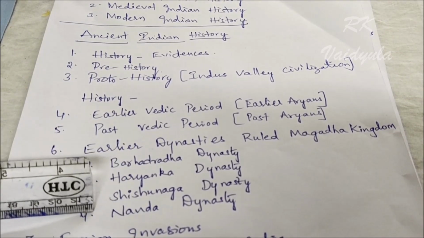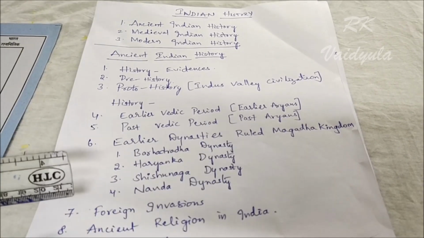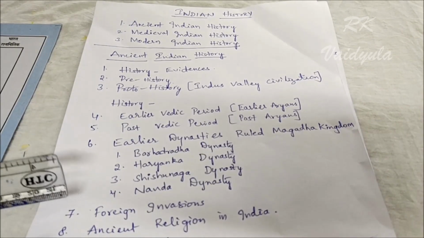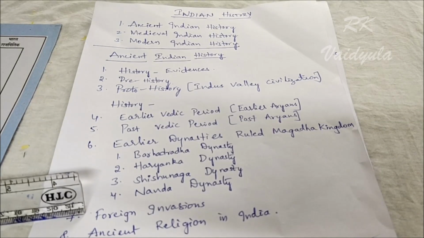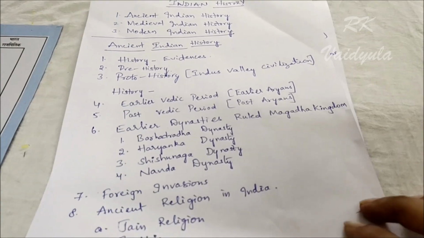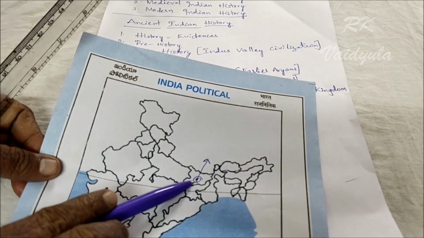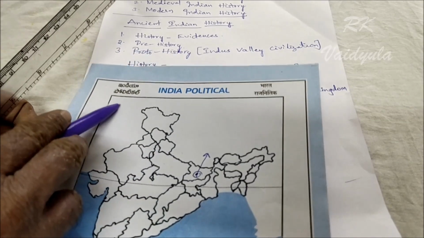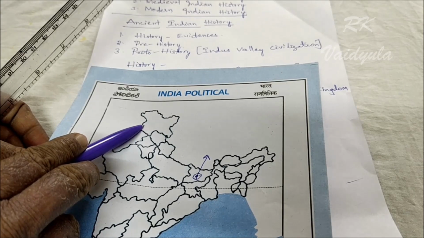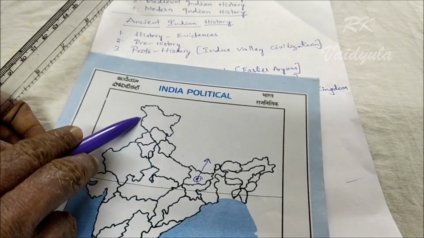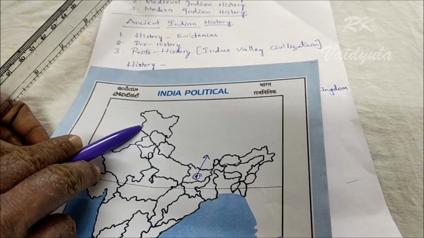When the Nanda dynasty was ruling here, the foreign invasions occurred. Foreign invasions means Alexander the Great arrived in India. Once again I am showing you that when the Nanda dynasty was ruling in Magadha, Alexander arrived at Takshashila. Ambi was ruling there, and Alexander was invited by Ambi.